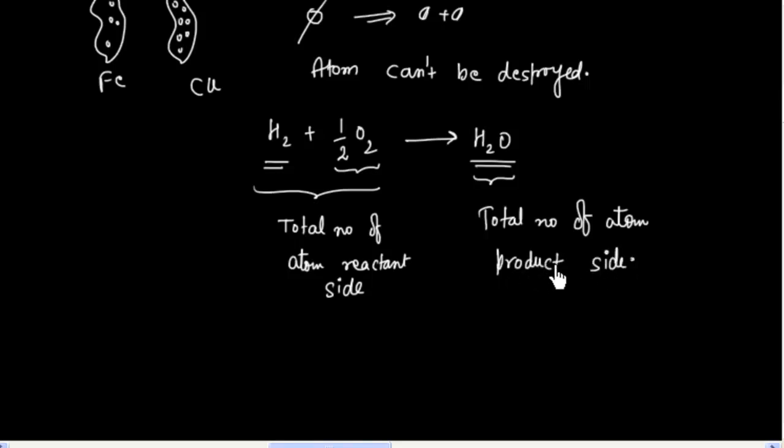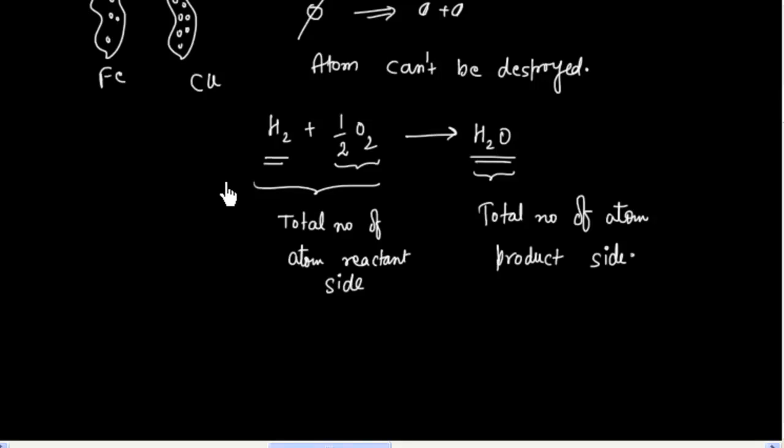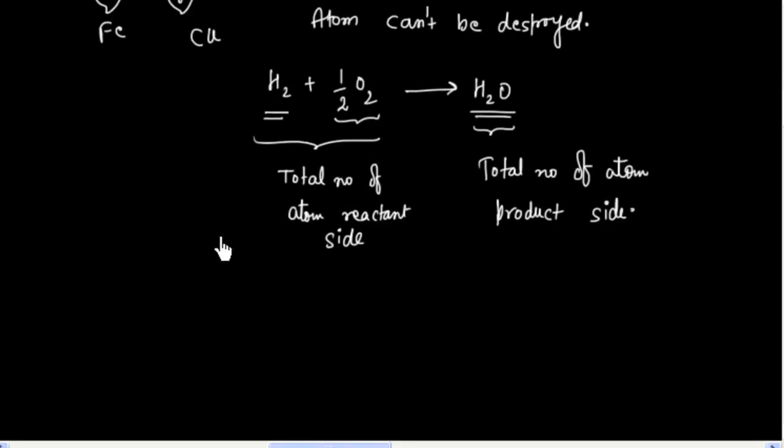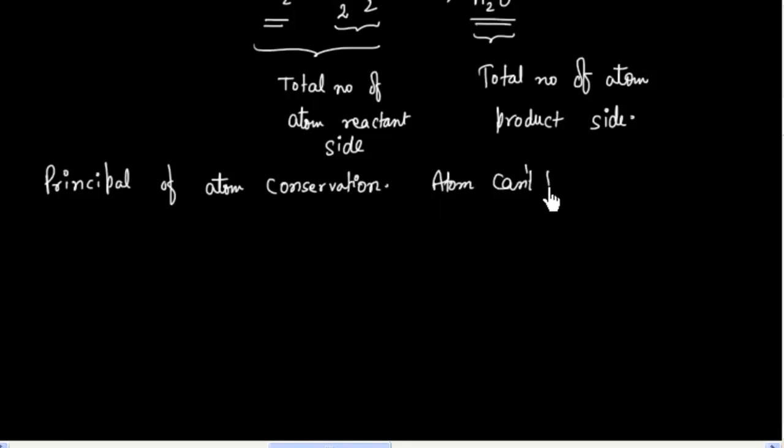And this is possible only if atoms are conserved. If atoms are not conserved, we cannot apply this. So Dalton's first postulate is also called the principle of atom conservation. That is, an atom cannot be created or destroyed.